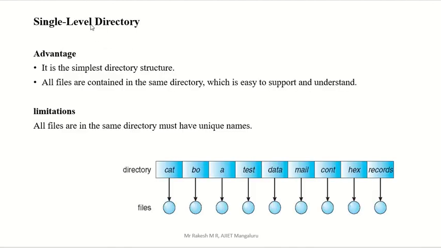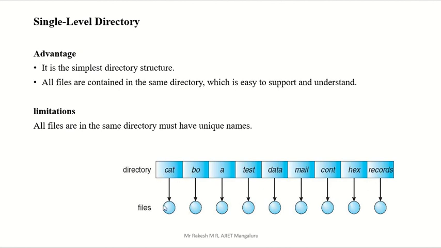The first one is the single level directory. What does it contain? You can see this diagram. Here we have one directory, a complete one directory. In that directory itself we are going to store all the users' information. All the users' information is stored in only one directory.